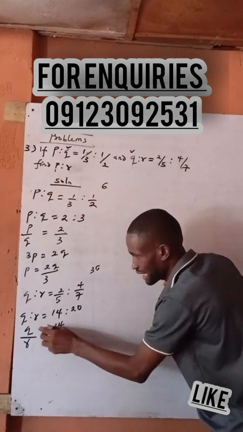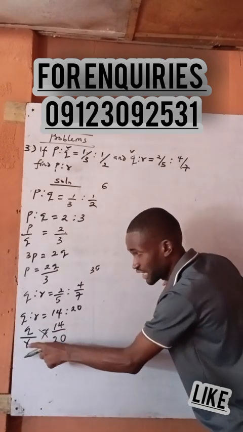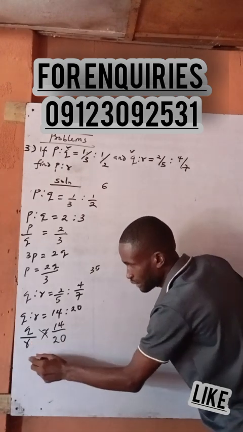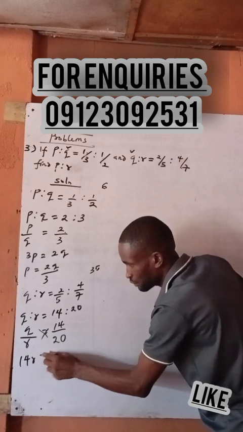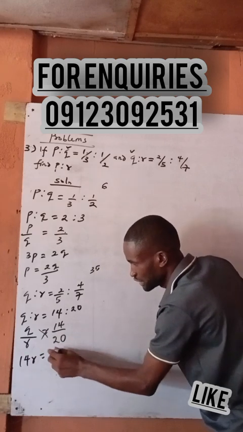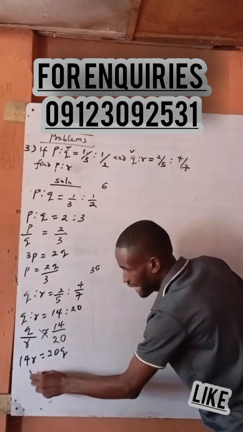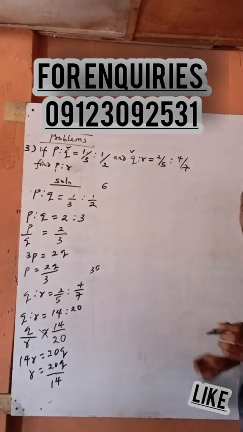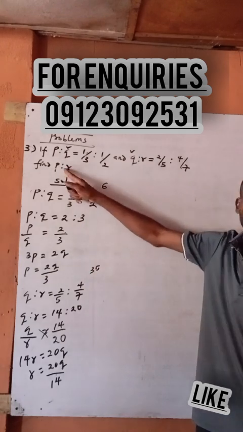Now can I cross multiply? Look at what I'm making the subject of the formula. R times 14 is 14R, then 20 times Q is 20Q. So that R is equal to 20Q all over 14.